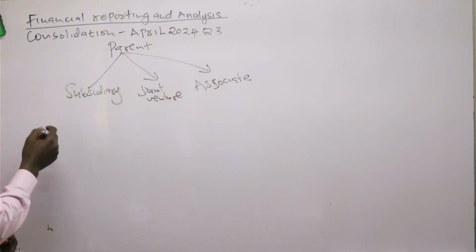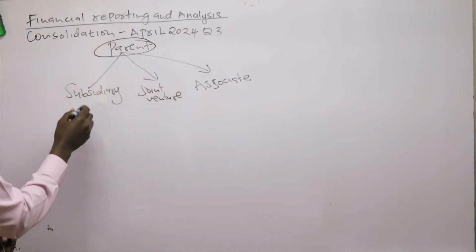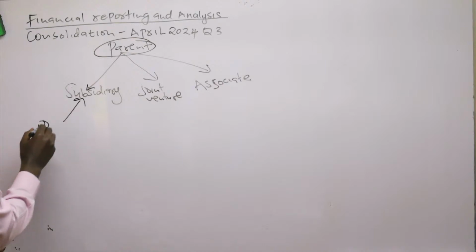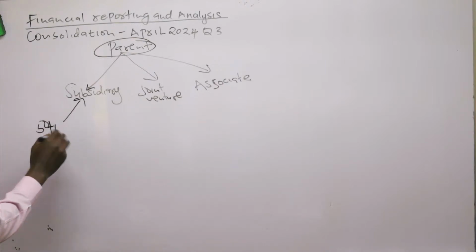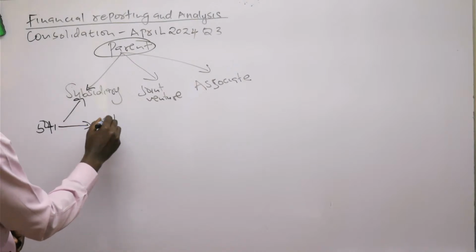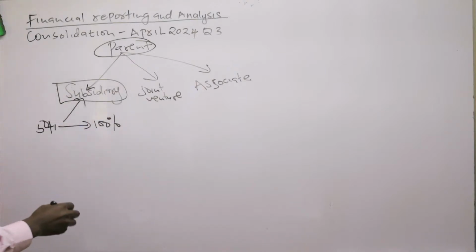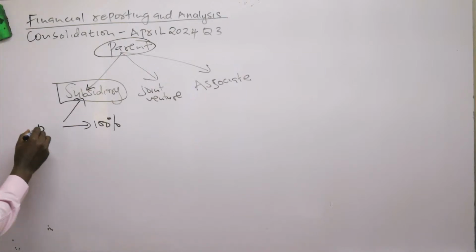For you to know that the parent had acquired a subsidiary, the acquisition must lie between the percentage of 50 plus 1 towards 100%. So for an entity to be a subsidiary of the parent, the percentage of acquisition must lie between 51 towards 100.